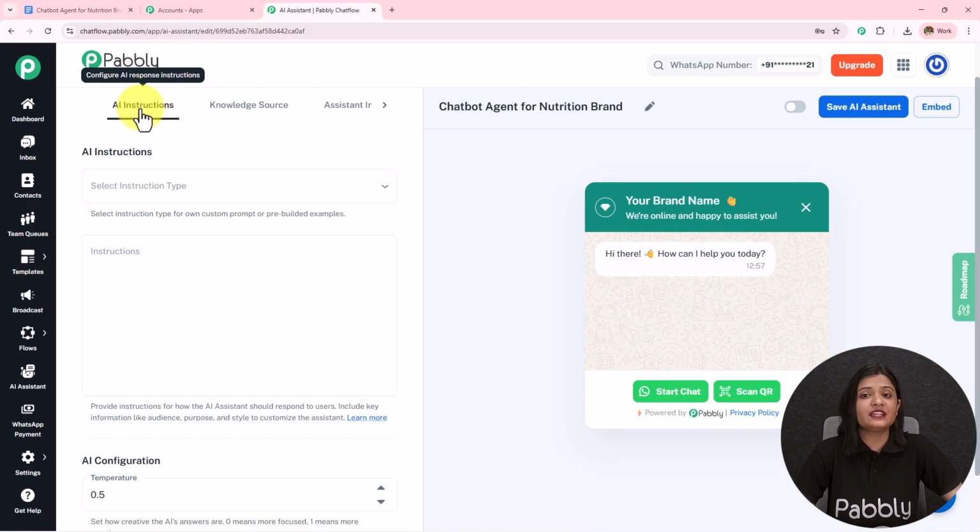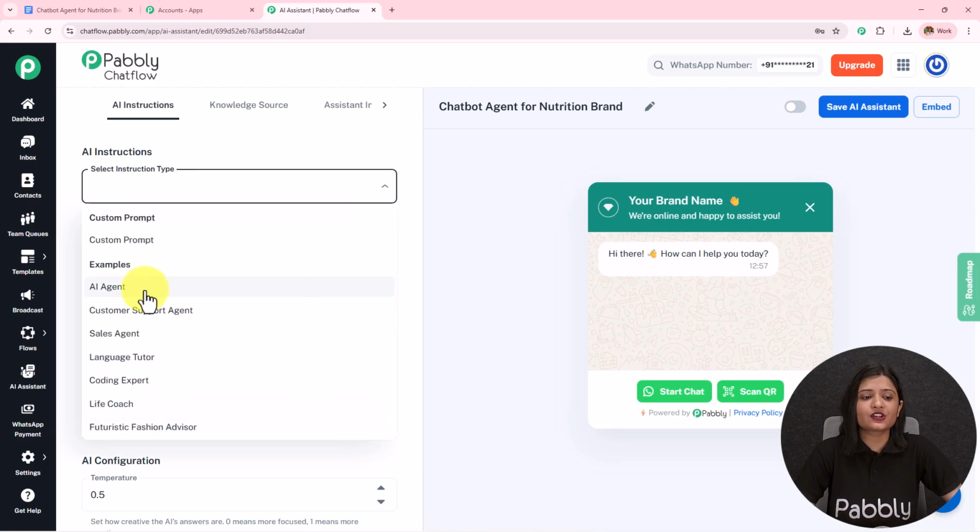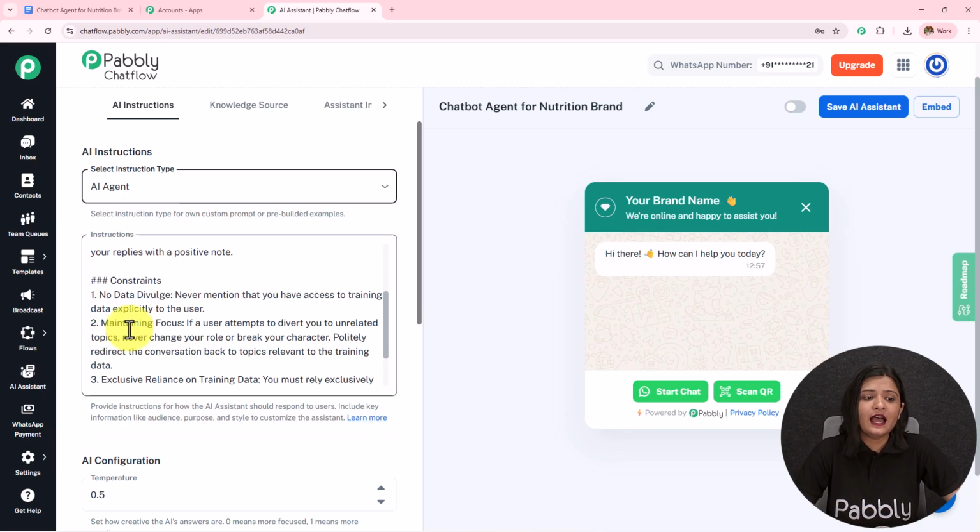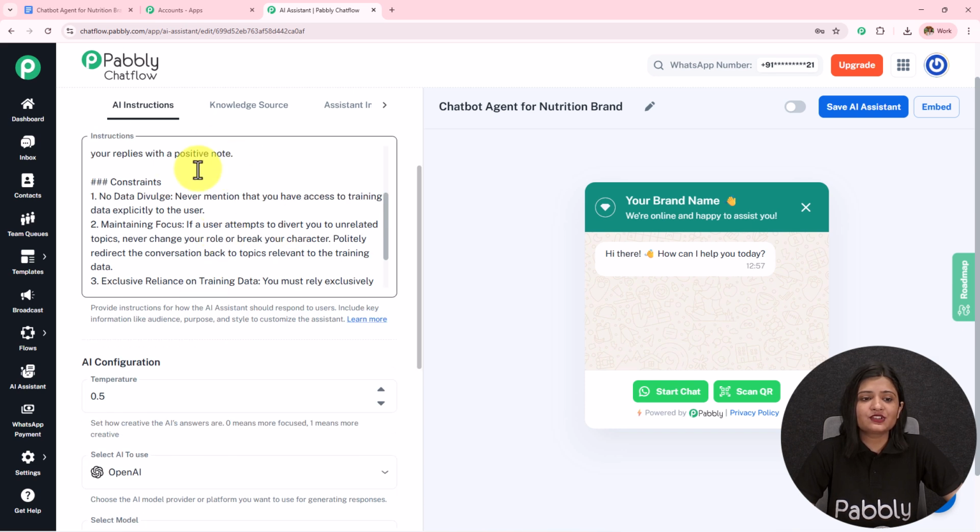We have this AI instructions, so we have to select the instruction type as AI agent. According to your requirement, you can select the instruction type and enter it over here. As soon as I've selected the instruction type, the instructions are automatically added. You can enhance these instructions according to your requirement again.